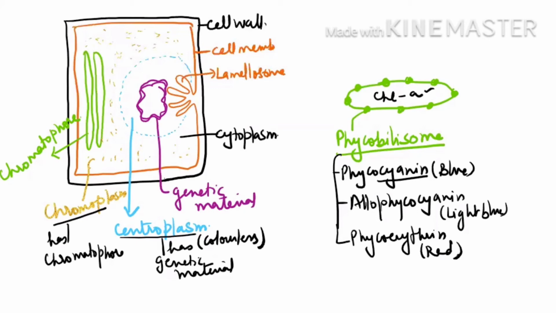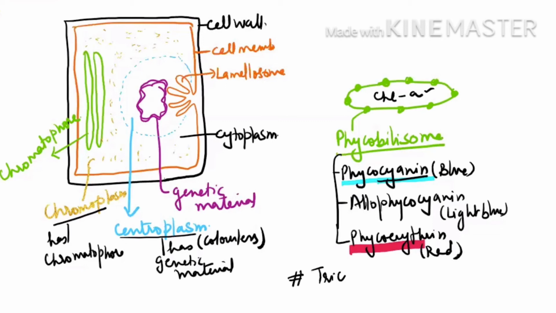And oxygen evolution occurs. Now we call them blue-green algae because they have the pigment phycocyanin, because of which they are blue in color. But a few blue-green algae also show the dominance of phycoerythrin, the red pigment. One example is Trichodesmium erythraeum.